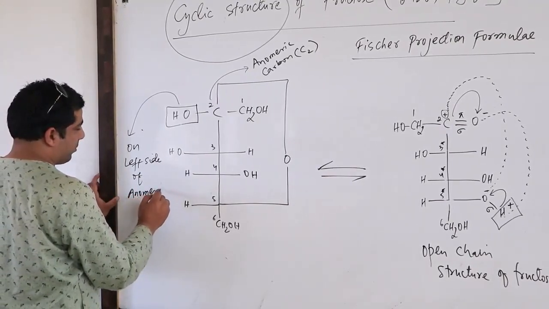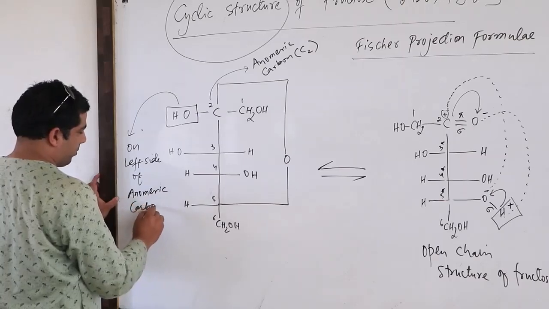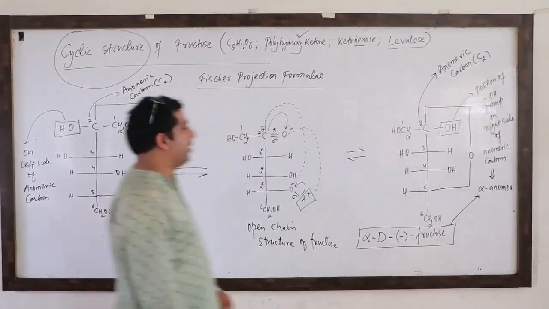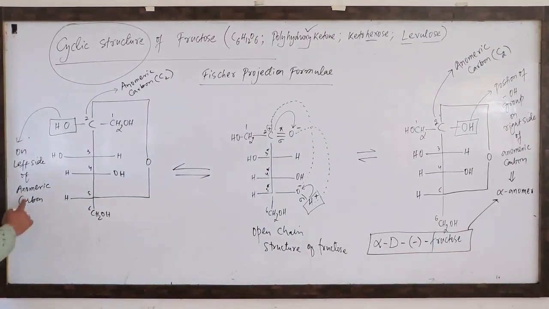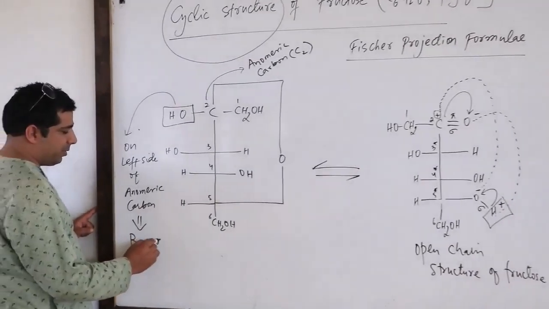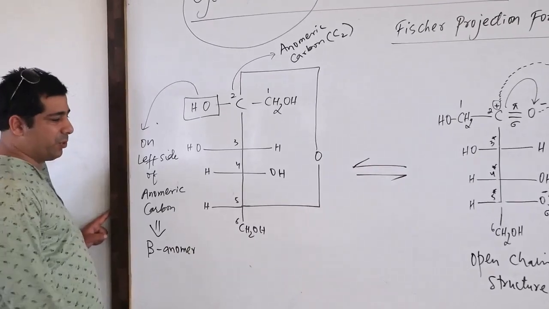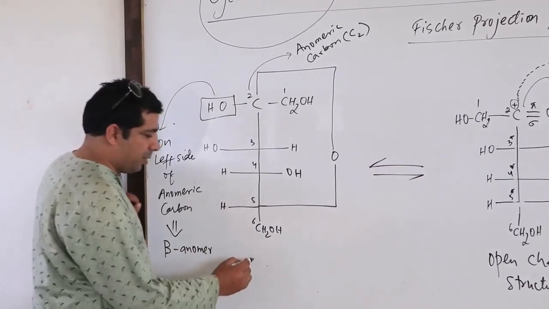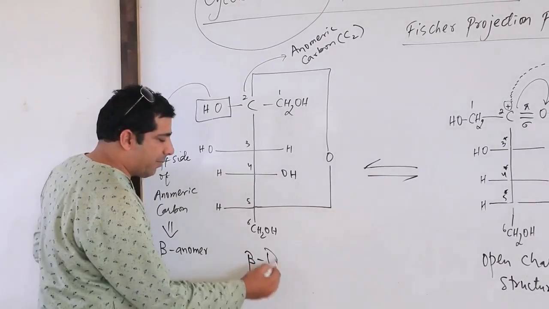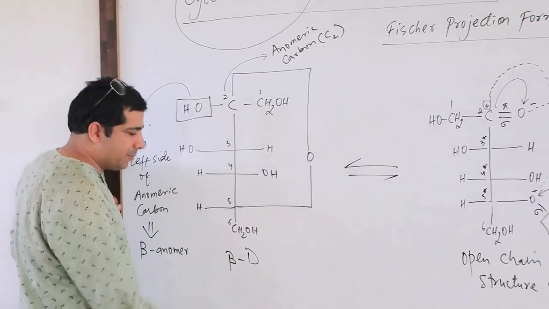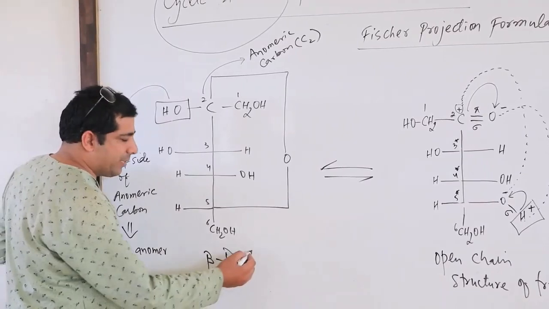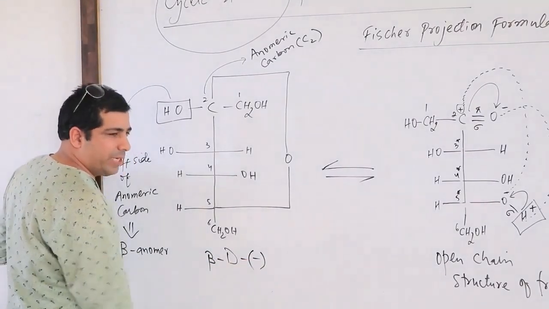Look here, the OH group was on the right side of the anomeric carbon, and here the OH group is on the left side of the anomeric carbon. So this is known as the beta anomer. This is the beta form of fructose. So let us start. Beta, obviously it's a natural sugar. A natural sugar will have capital D configuration. And experimentally it has been found that this can also rotate light in the anti-clockwise direction, so minus.